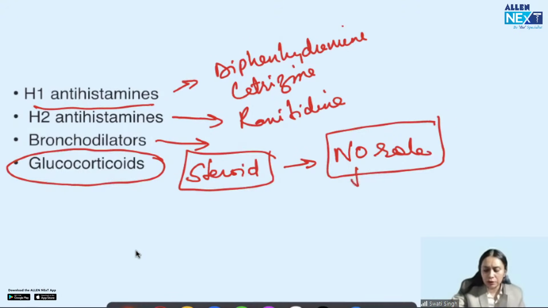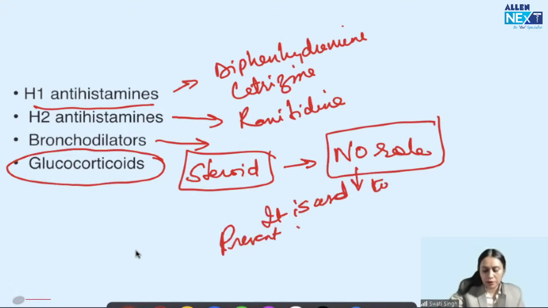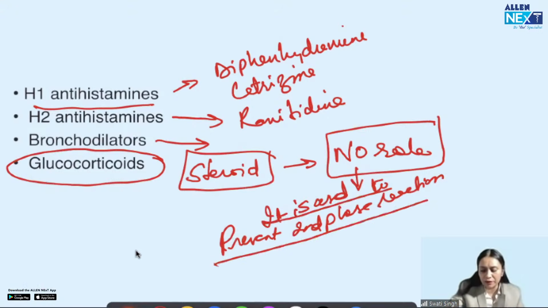We use it in preventing the second phase of anaphylactic shock. In the acute, immediate phase, it has no effect, but it is used to prevent the second phase reaction of anaphylaxis.